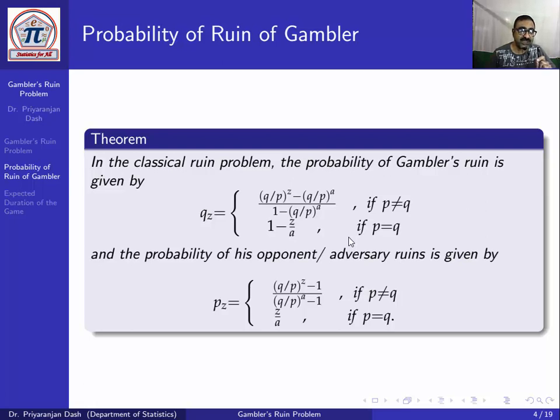This is a classical ruin problem. There is a theorem that in a classical ruin problem the probability of gambler's ruin is given by Qz, that is equal to (Q/P)^Z minus (Q/P)^A divided by 1 minus (Q/P)^A if P is not equal to Q, and if P equals Q, this is 1 minus Z/A, and the probability of his opponent's ruin is 1 minus Qz.